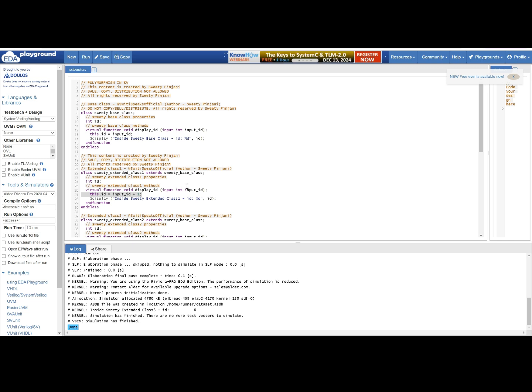I'll come up with many more such concepts which people find difficult to understand, with the help of diagrams, with the help of simple codes. I'll make it very easy for you to understand.